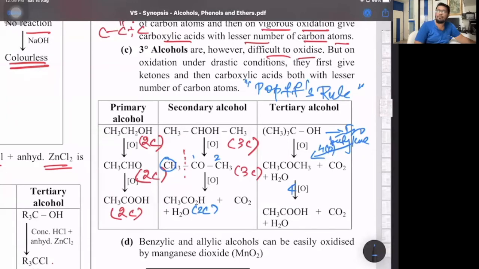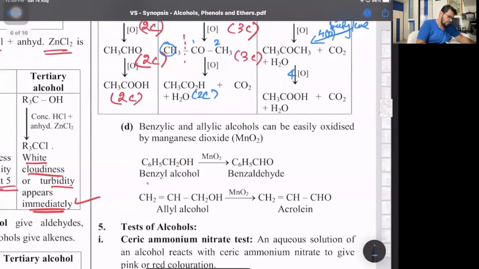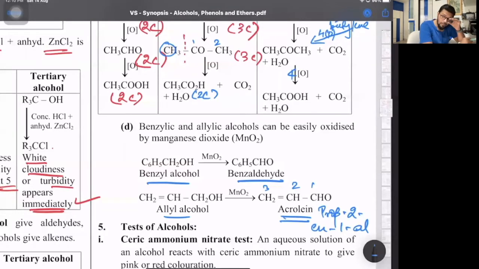Next come benzylic and allylic alcohols. They also can be oxidized. Benzyl alcohol, if you oxidize, gives benzaldehyde, and allyl alcohol gives acrolein. The IUPAC name of acrolein is prop-2-en-al, or in some books it is written as prop-2-en-1-al. So look at the options. If they don't say 1-al, then all the options will be with al. But if all are given with 1-al, then go with that, because technically aldehydes are terminating groups, so always at position 1 only.